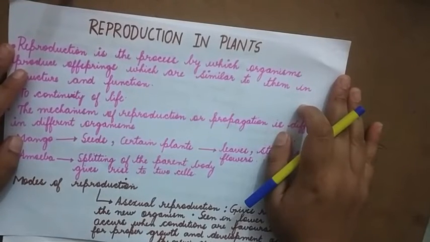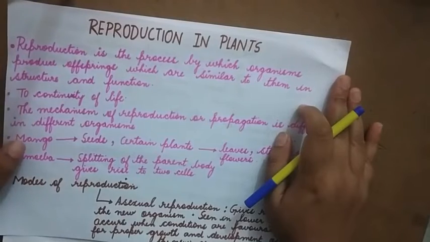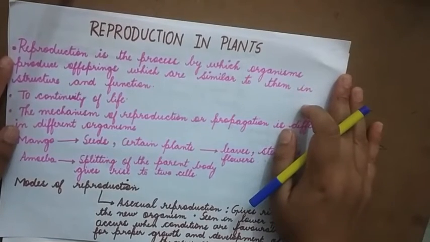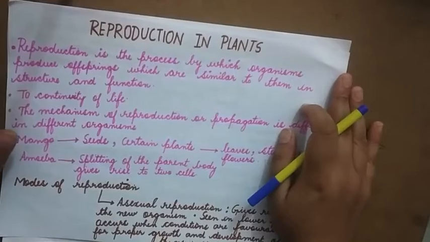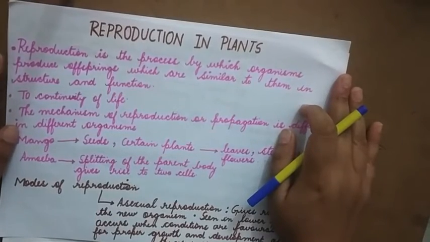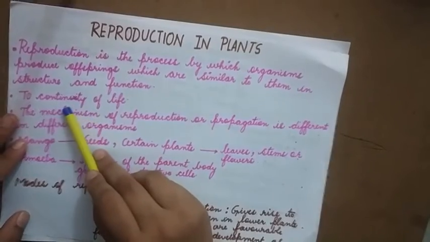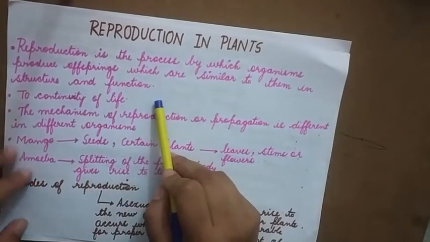Suppose this particular characteristic was not a part of the living organism, then all the organisms would have been extinct by now. So it is because of this that an organism is able to produce an offspring which is similar to the parent in structure and function. Now the main aim of reproduction is continuity of life.